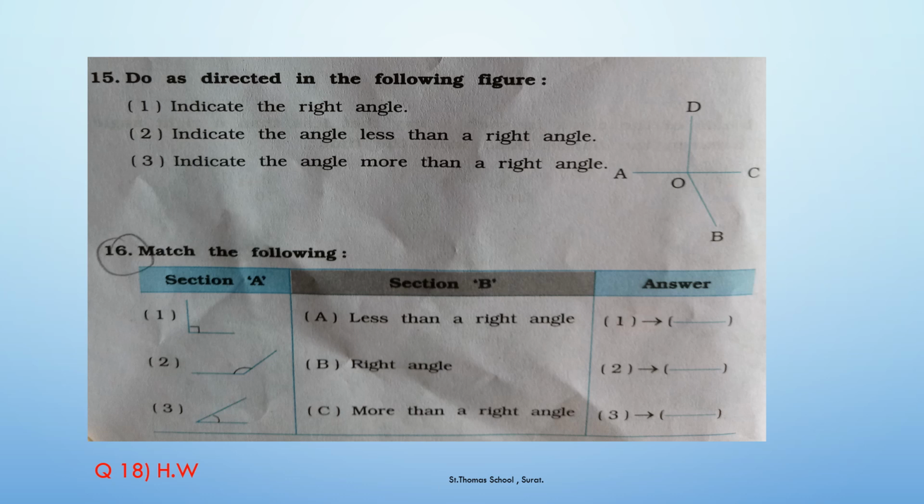So first one, indicate the right angle. So now find out the right angle. So count with me. 1, 2. So we have two right angles. Only we have to indicate it. Clear? Then indicate the angle less than a right angle.